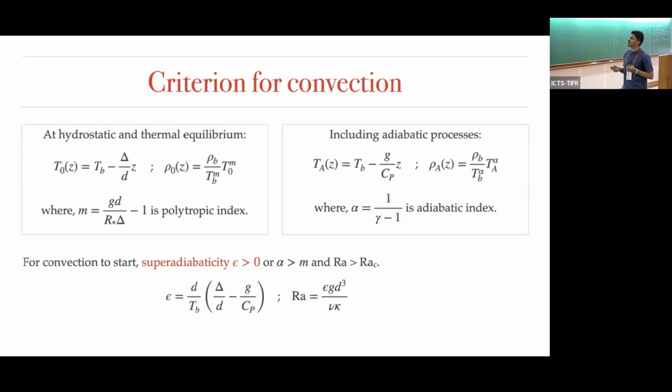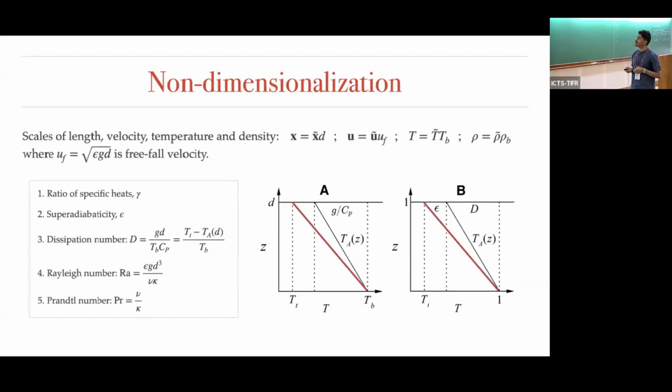For that, the temperature gradient should be greater than the adiabatic temperature gradient, and we can measure that using a parameter called superadiabaticity, which is a normalized parameter. Another criterion is that the Rayleigh number should be greater than the critical Rayleigh number. If the system satisfies these two criteria, it is unstable to convection. We can non-dimensionalize our system. The length scale is non-dimensionalized by the length of the box, and the velocity scale by the free-fall velocity.